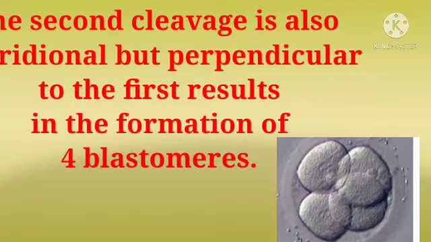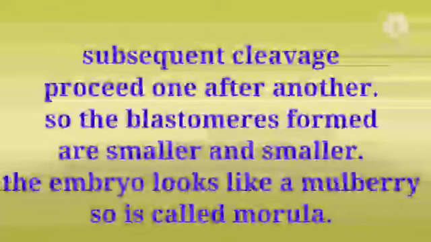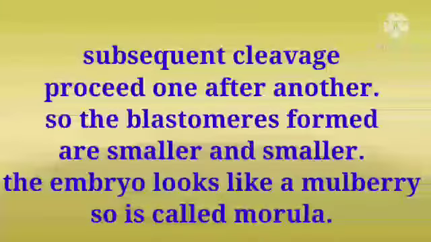It is called the 4-celled stage of the embryo. Subsequent cleavages proceed one after another in an orderly manner but are rapid, not accompanied by growth. So, the blastomeres formed are smaller and smaller.